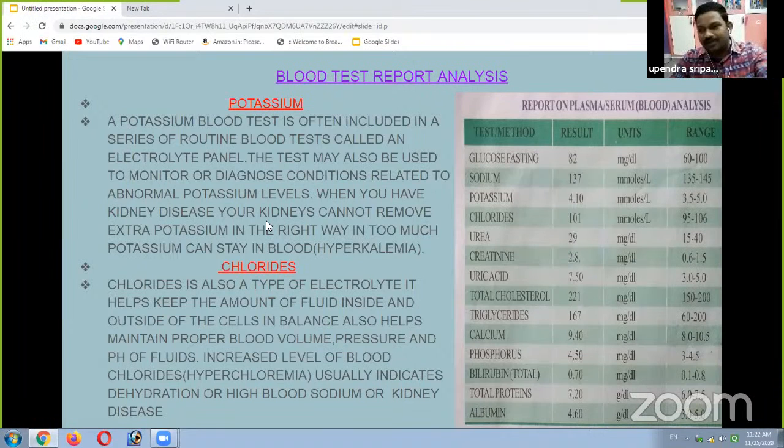Why? Because this table is related to kidney disease tests. Kidney disease tests are shown in this table. So finally, higher levels and lower levels of these items indicate whether our kidneys function properly.